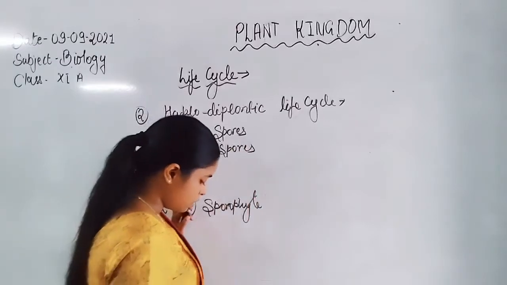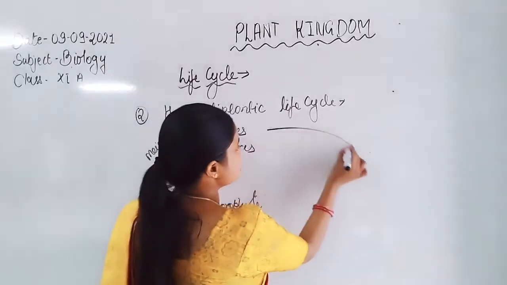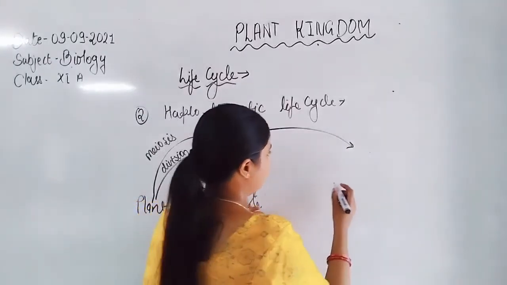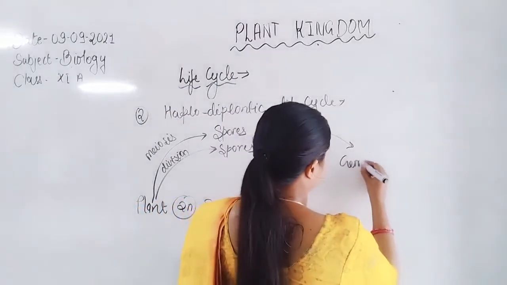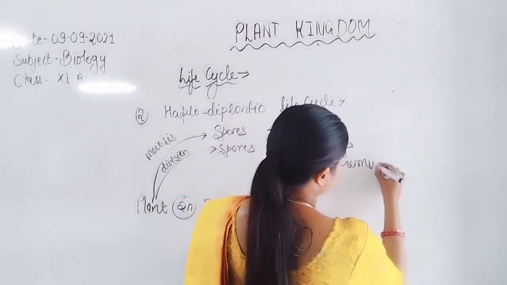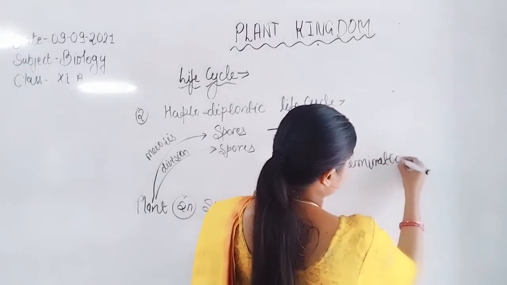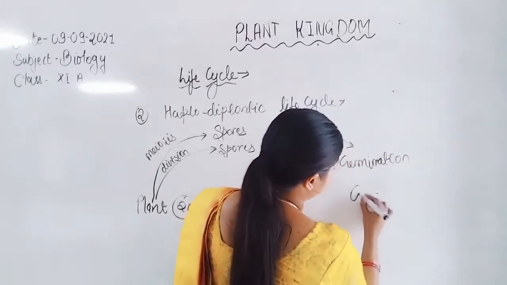Now spores undergo germination to form the gametophyte.